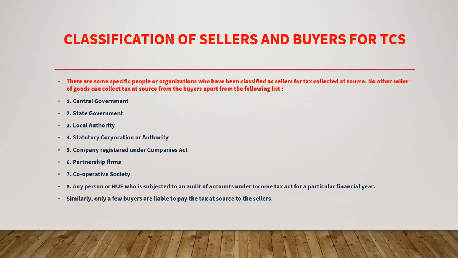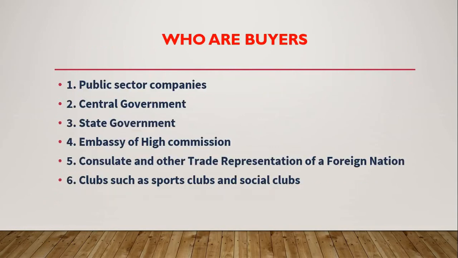HUF means Hindu Undivided Family, who is subjected to an audit of accounts under the Income Tax Act for a particular financial year.